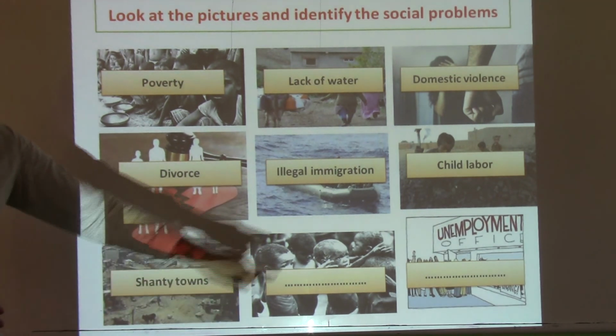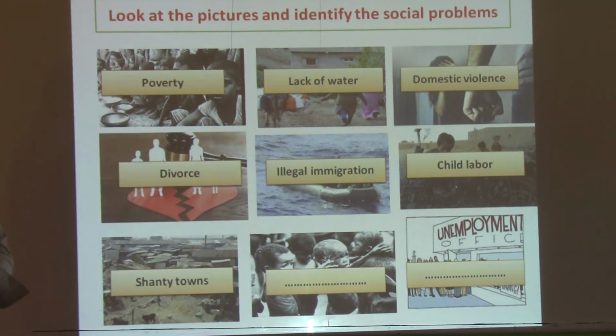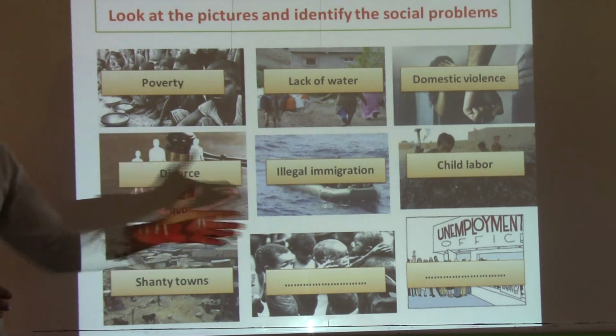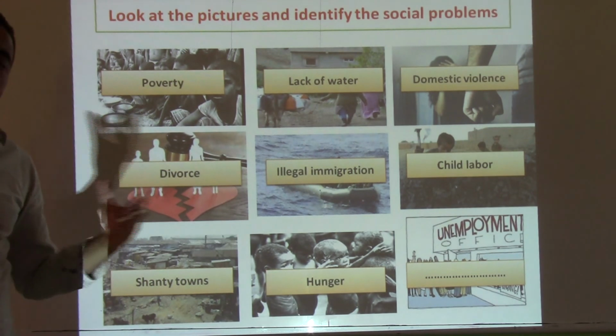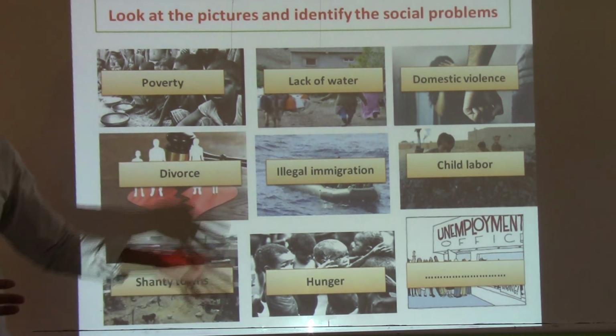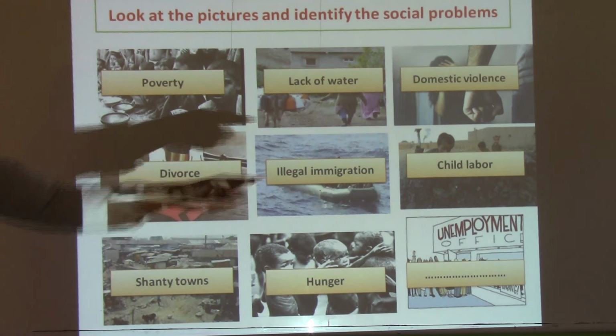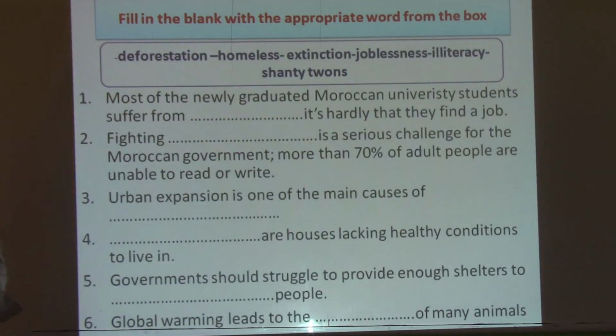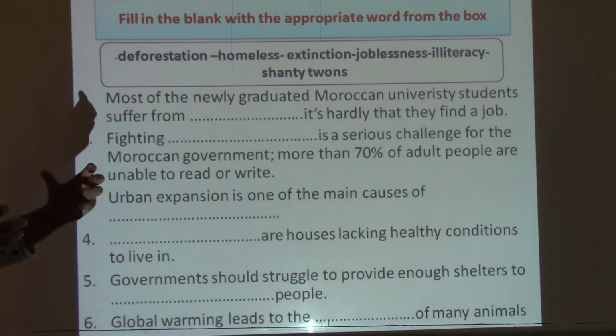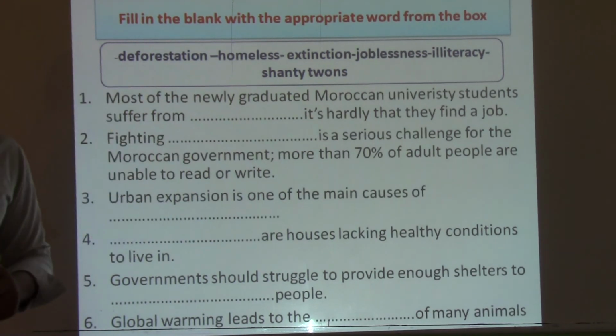And the other one here, this is an aspect that has to do with poverty. For example, in African countries, it's hunger. We say hunger or lack of food. Okay, and the last one there, as you see in the picture, is unemployment. So it means joblessness. Good. So let's move on to the next exercise here. Fill in the blank with the appropriate word from the box. Okay. So again here, please try to pause the video, do the exercise, and then you see the correction here.